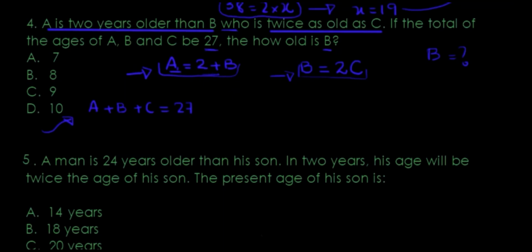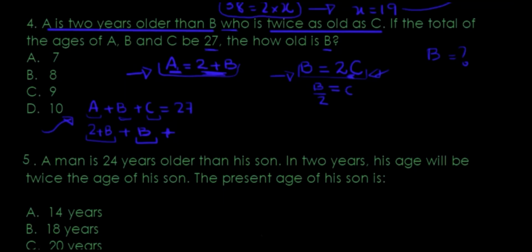Over here I can say A equals 2 plus B, so instead of the A I can replace it with 2 plus B. That A can be written as 2 plus B, right? Plus, that B would just follow down the way it is because we're making everything in terms of B, and that is already in terms of B. C, I need to follow that down, but I need to get it from here. Now what I can do is take 2 to the other side, so it would be B over 2 is equal to C.